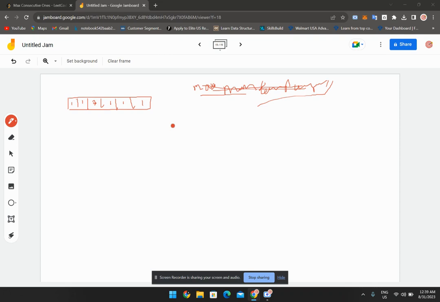Maximum consecutive ones means how many ones are present contiguously, and the maximum count of such ones in that particular array. For example, here we will iterate. If I check that one is here, so two ones are present in that particular size of the array, which is 2. Now here 0.